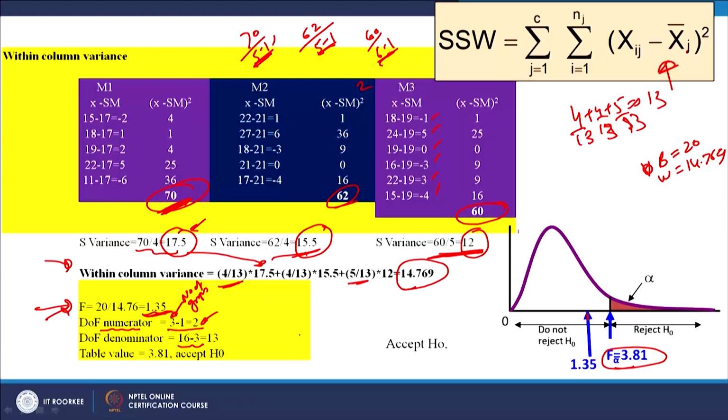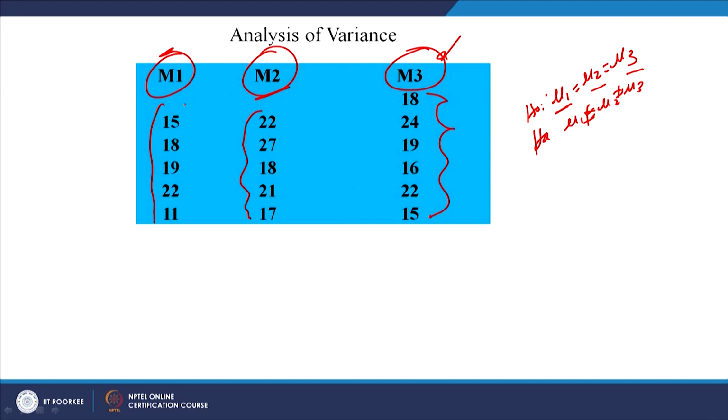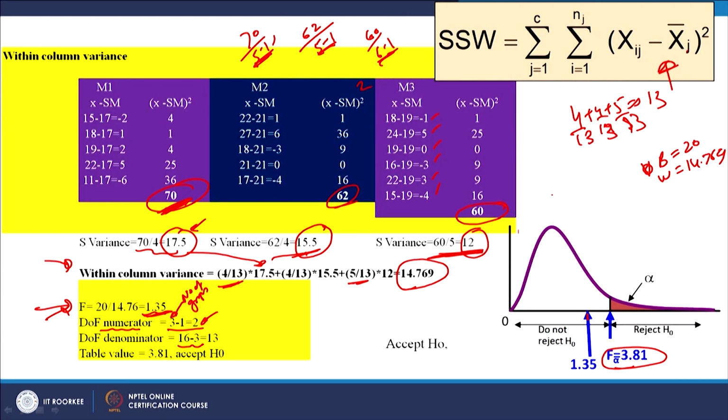There were a total of 16 members in these 3 groups, 5, 5 and 6, right. So, the total 16 minus number of groups. So, 2 degrees of freedom of numerator and 13 degrees of freedom of denominator, right.